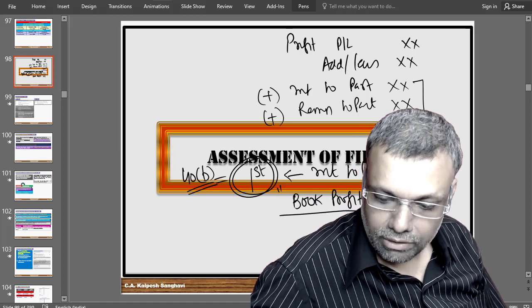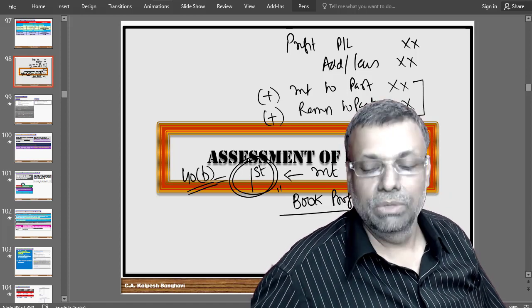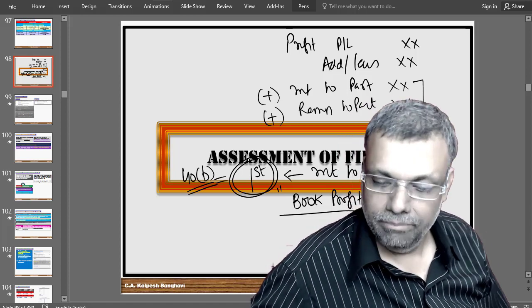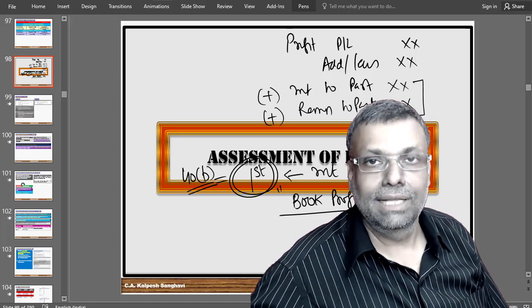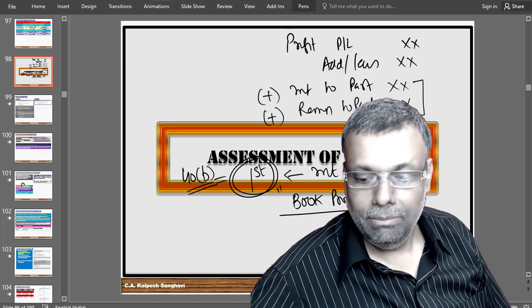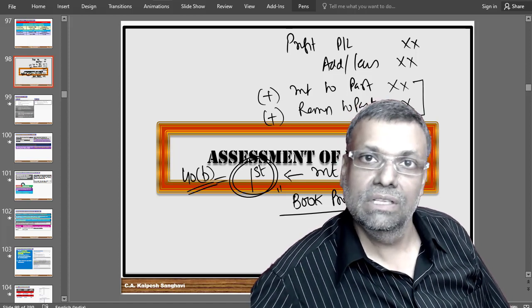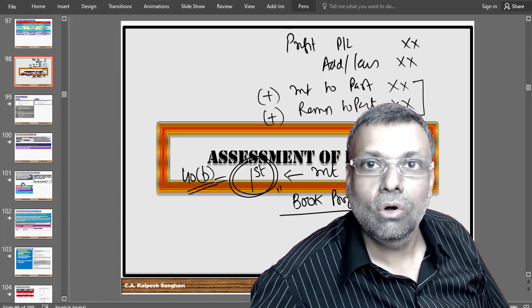Okay, but if you want to write, you can say that this is your business income, but business income before the adjustment of the partner's remuneration. Okay, now this book profit is technically defined under the law. That is the reason I told you that it is after the interest adjustment is completed. So by mistake, if you do book profit adjustment first and then interest, it is absolutely a wrong answer.